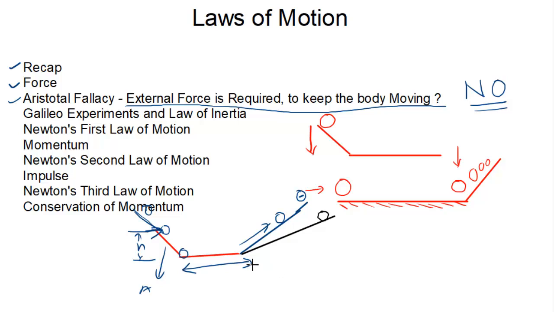In the ideal case, if this surface is perfectly horizontal, then to reach its original height the body will continue to move. So from this he concluded that a body will continue to move over a smooth surface if its friction is zero. From this experiment, Galileo concluded that no external force is required to keep the body moving.